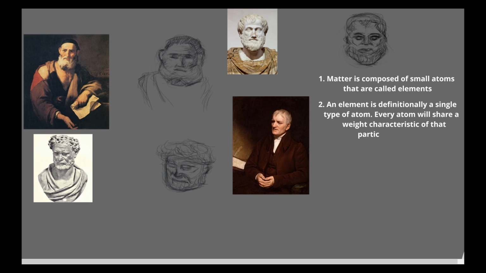Later we'll talk about moles, which, if you know anything about a mole, means there are 6.022 times 10 to the 23rd atoms per mole. It's huge. We will get to that later, though. 3. All atoms or elements have different properties to each other. They are distinct. 4. Compounds exist.